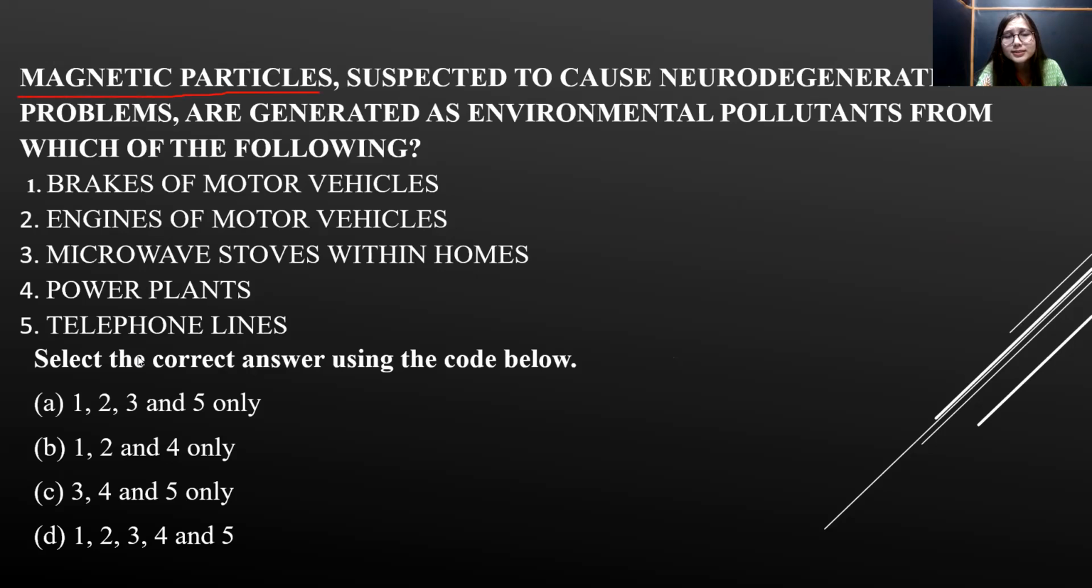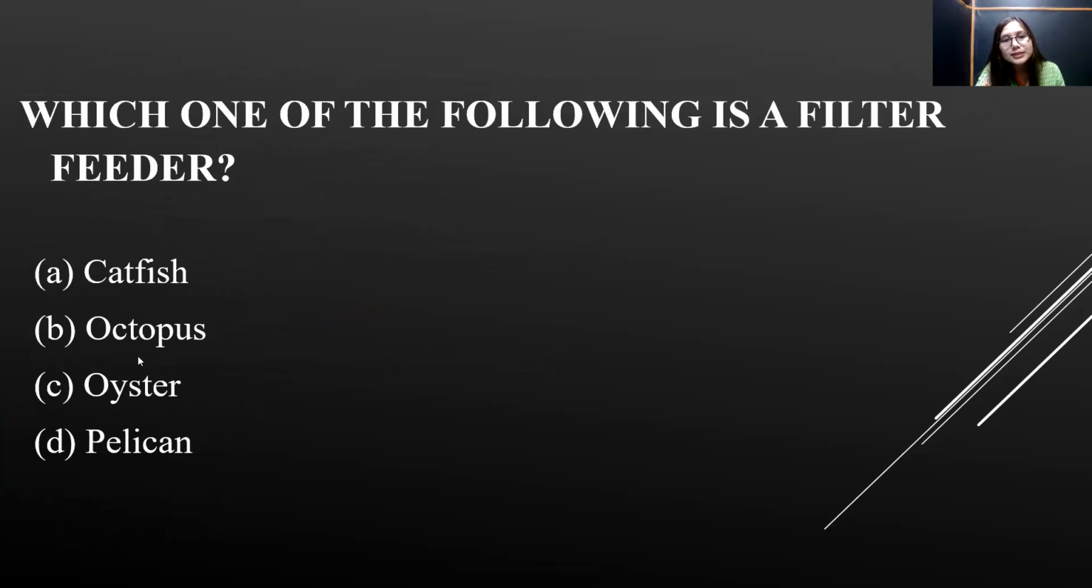If you look at all these options, at least logically, you will understand that telephone lines and microwave stoves within homes do not emit magnetic particles that will ultimately cause neurodegenerative problems, right? So if you eliminate 3 and 5 together, then you can eliminate A, C, and D, and you will finally get the correct answer as B. So this is how you can approach questions. Moving on to the next.